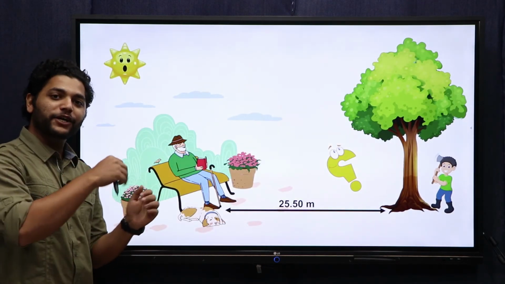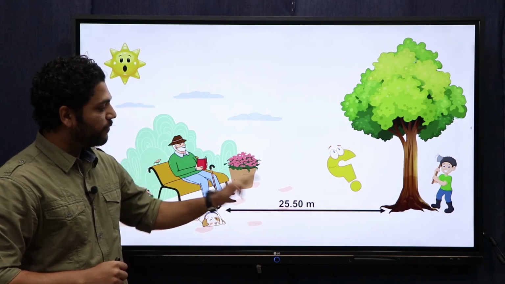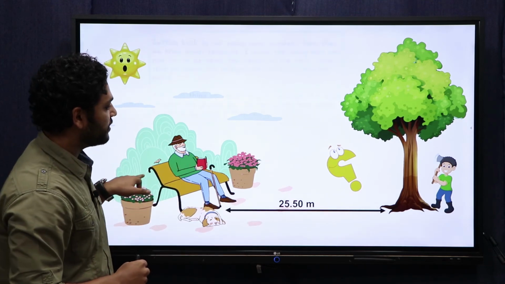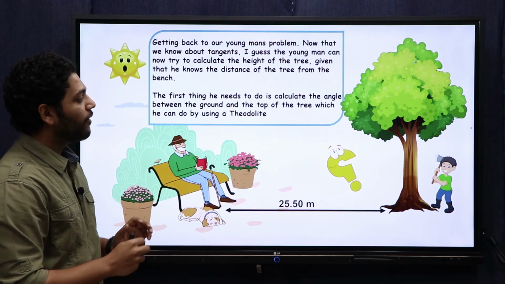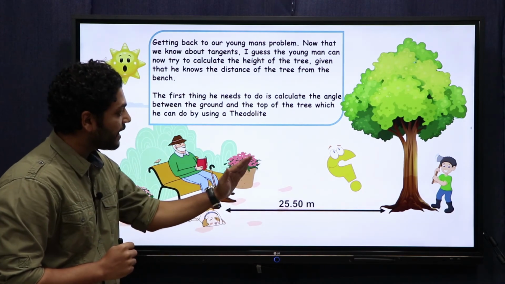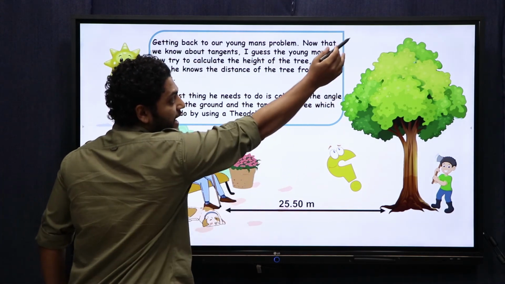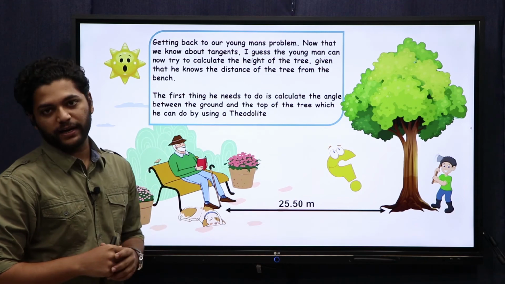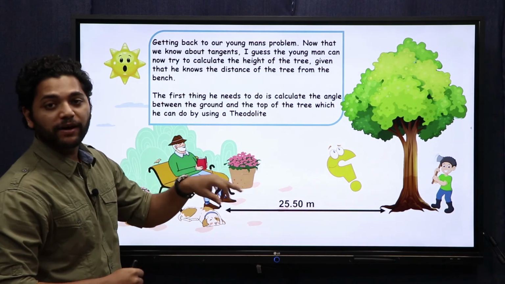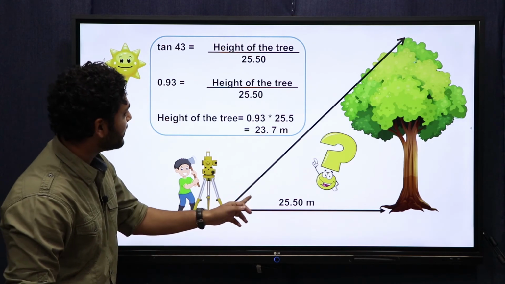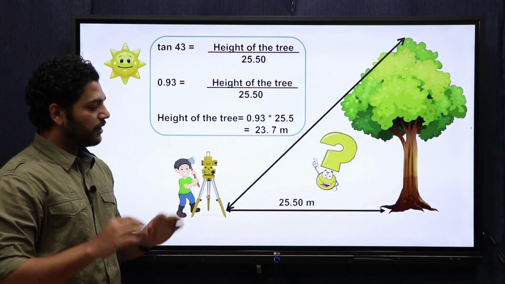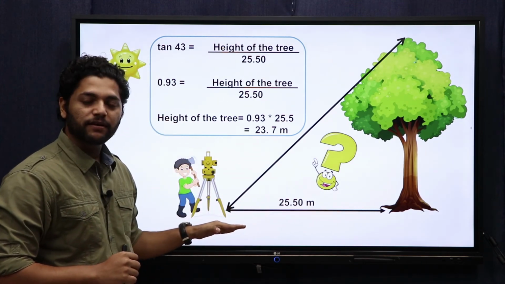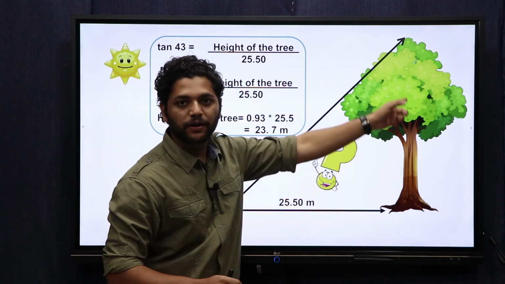Okay, now let us come back to the previous situation. Here, when we were discussing these things, he already had the measurement of the distance between the man and the tree. Now all he has to do is measure the angle. From this point he needs to measure the angle to the top of the tree, right? And how will he do that? Well, there's an instrument called a theodolite. So he goes and borrows this instrument from one of his civil engineer friends, and he finds that this angle is 43 degrees. Now just understand, you have the angle, you have the base distance, all you need to find is the height of the tree.